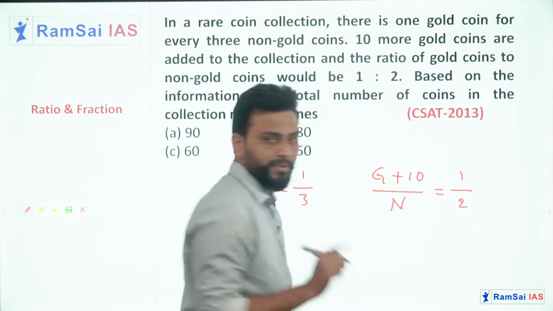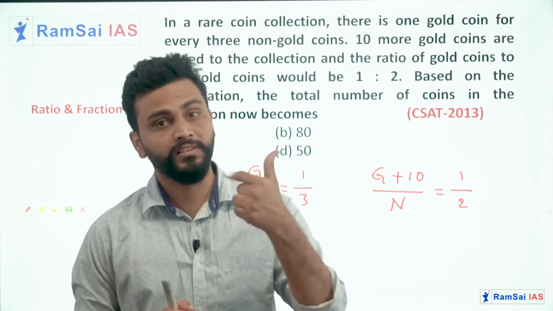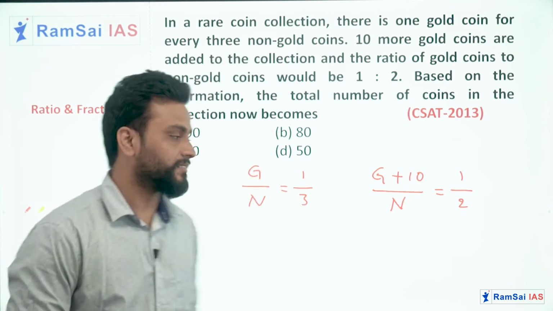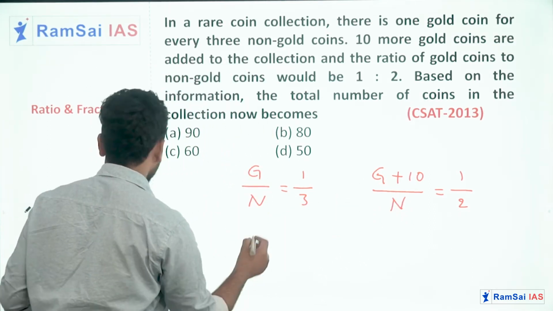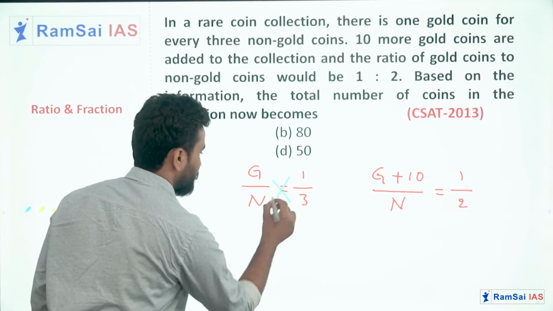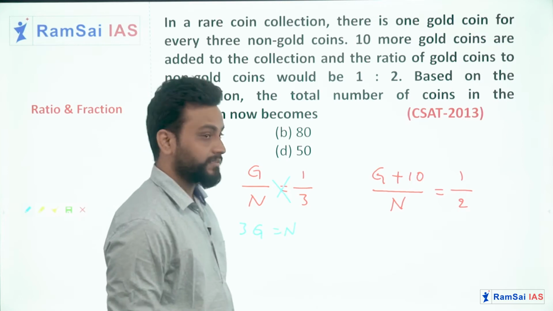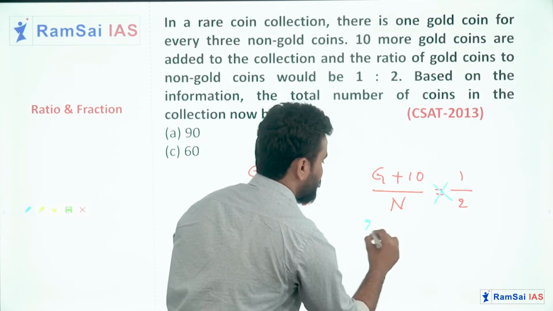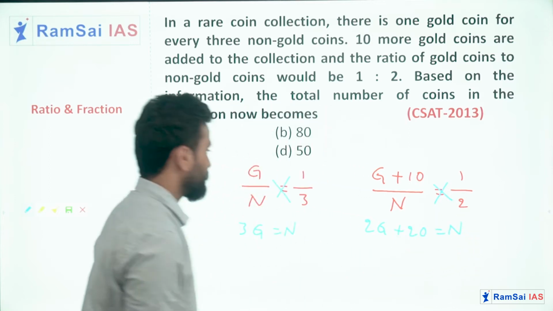Guys, remember, here we have two unknowns, number of gold coins and number of non-gold coins, and you need two equations to solve this, and of course we got two equations. From this I can write 3 gold coins equal to the number of non-gold coins. From this do cross multiplication, 2G plus 20 equal to N, right?